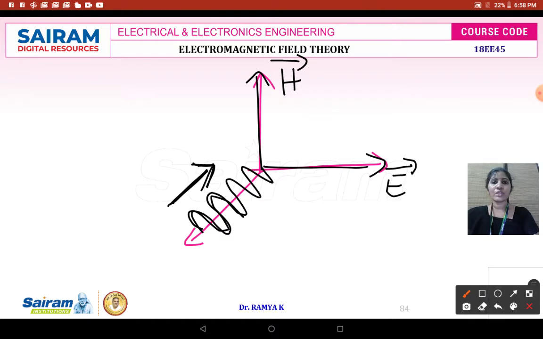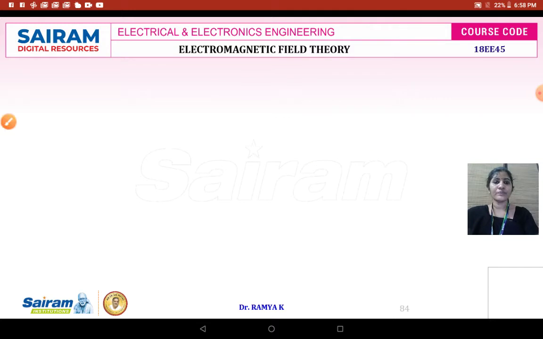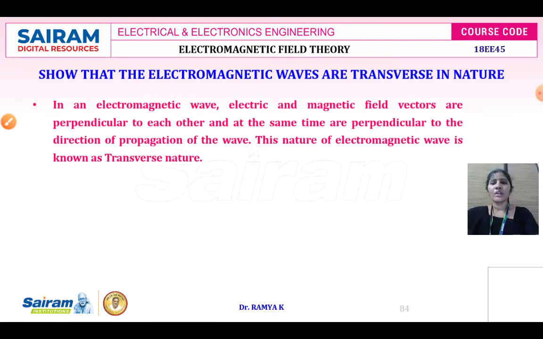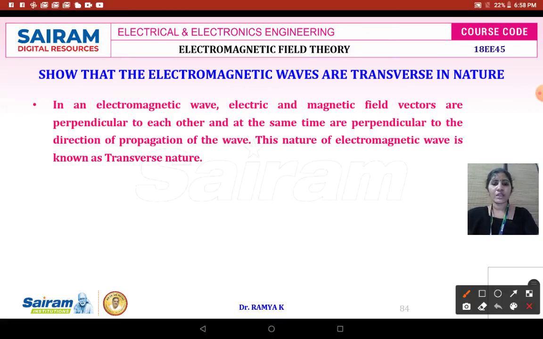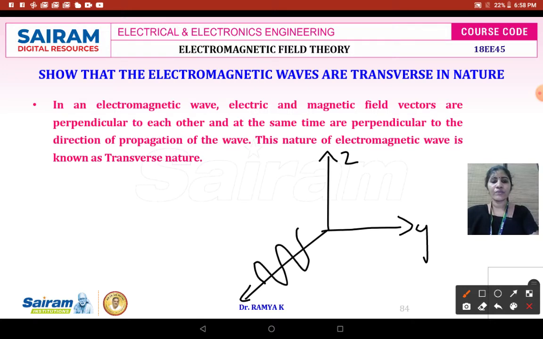Now we wanted to prove that the electromagnetic wave, whatever I have shown over here, is transverse in nature. In an electromagnetic wave, the electric and magnetic field vectors are perpendicular to each other and at the same time perpendicular to the direction of propagation of the wave. As we discussed, it is the y-axis and z-axis, and on the x-axis you are going to propagate the wave. So when this wave is propagated on the x-axis, the direction of the field is orthogonal with respect to the direction of wave propagation.